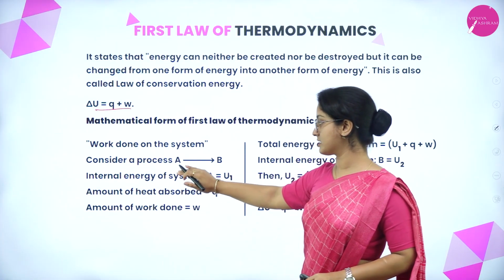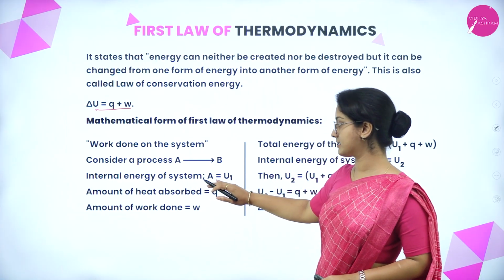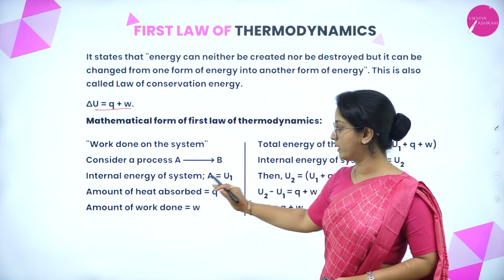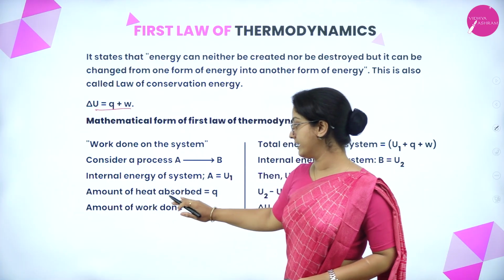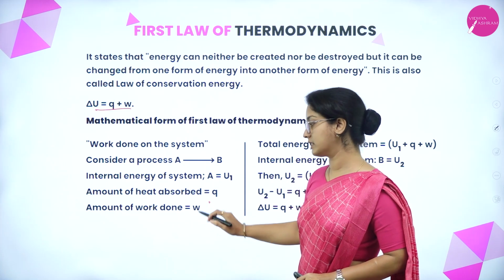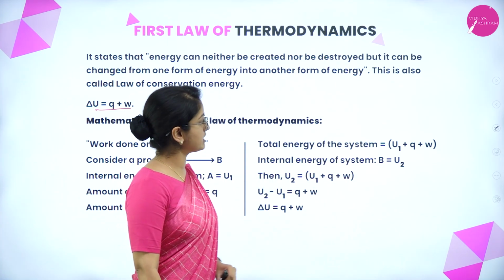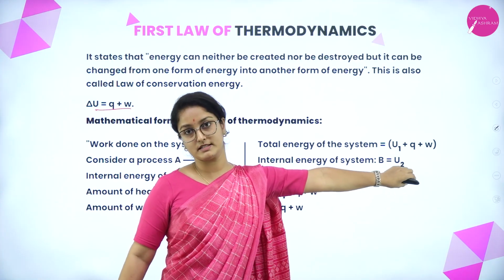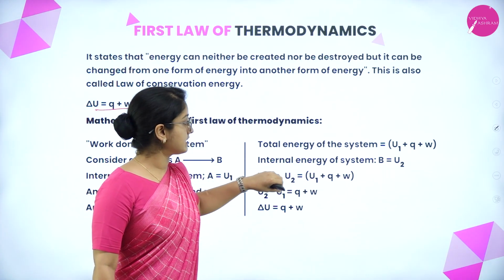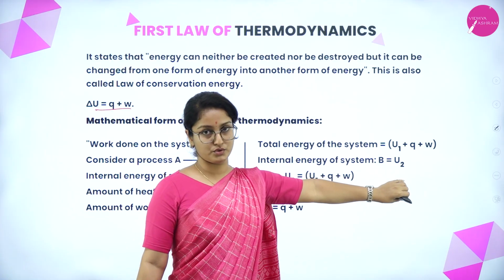Now consider a process, that is A changes to B. The internal energy of system A is U1, the amount of heat absorbed in system A is Q, and the amount of work done is represented by W. The total energy of the system is U1 plus Q plus W. Then the internal energy of system B is U2.